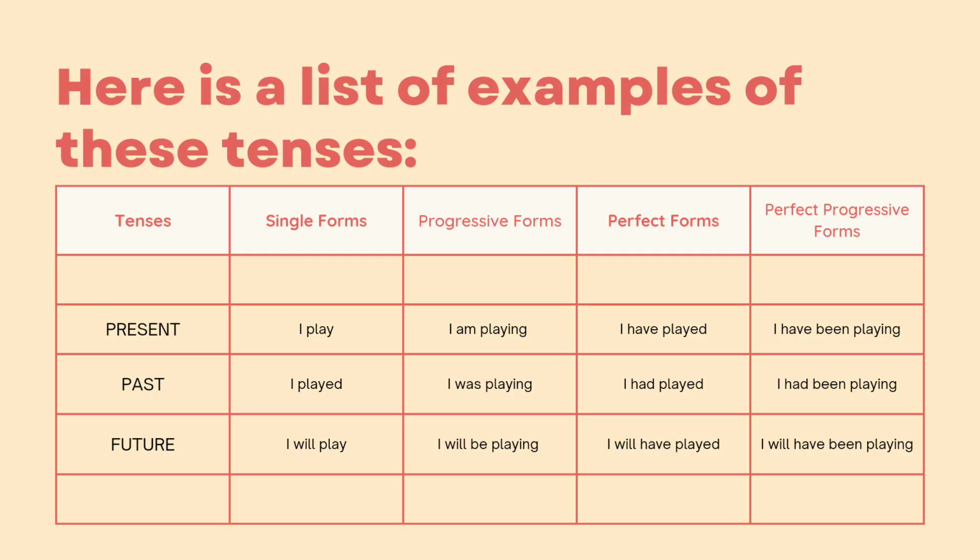In the last slide, we have the list of examples of these tenses. You can see that there are three tenses, present, past, and future, and there are different examples that will explain how these tenses are used in a sentence. For example, in simple form we use I play. In progressive form we use I am playing. Then perfect form, I have played, and then in perfect progressive form we use I have been playing. So likewise there are many examples you can see here.